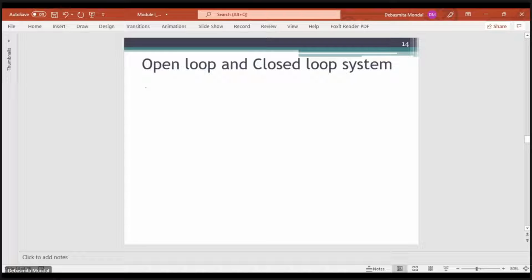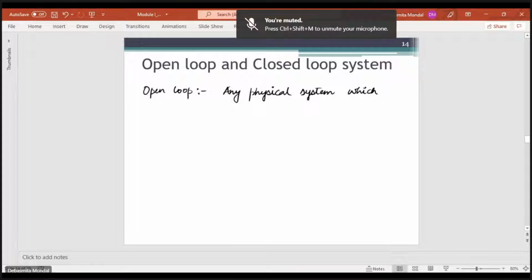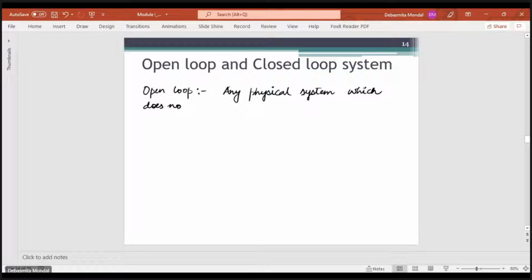So the definition would be: any physical system which does not automatically correct for any changes in output is known as an open loop system.